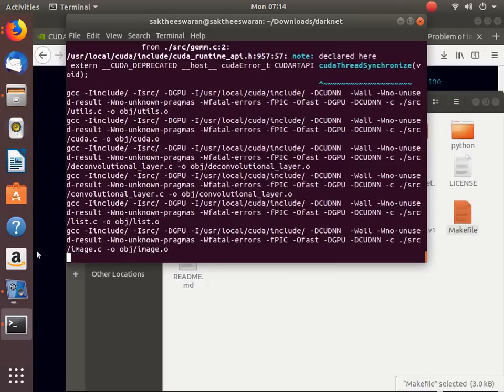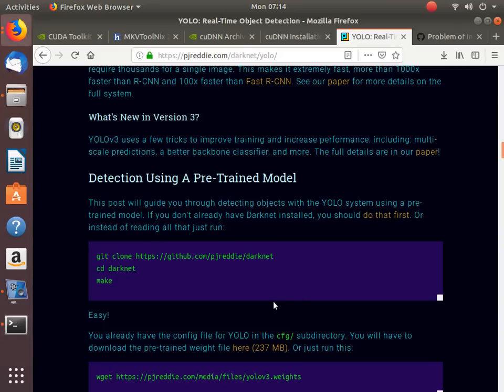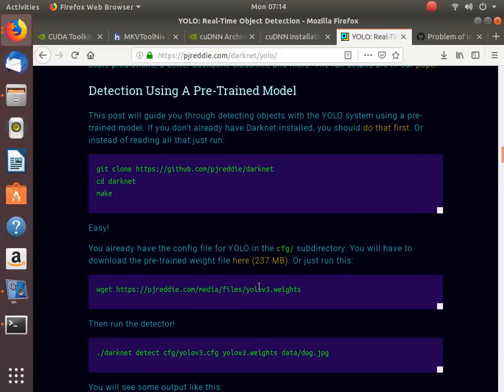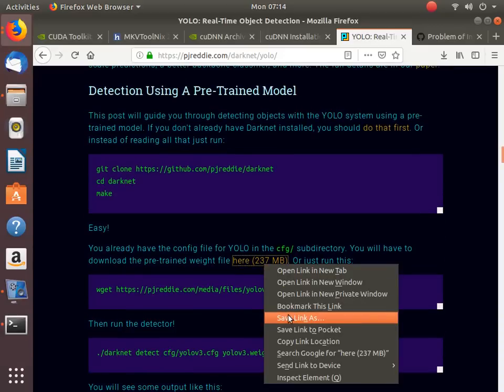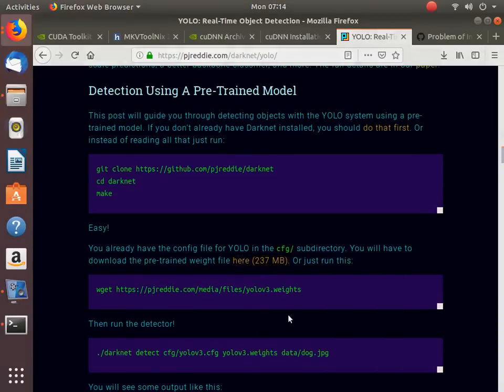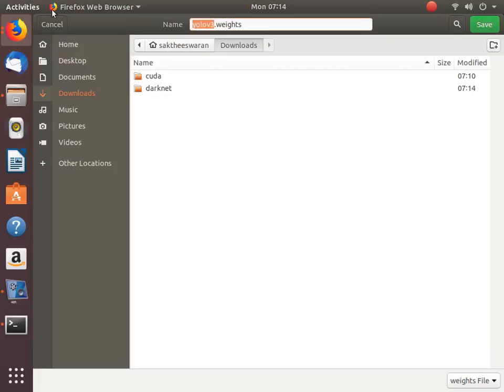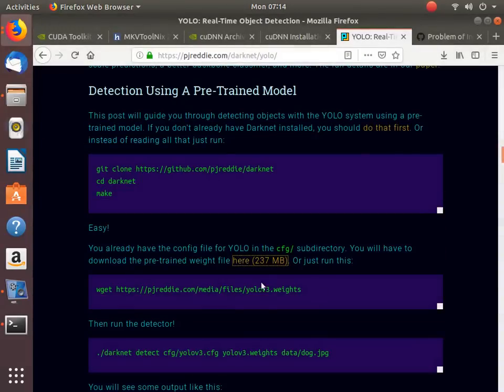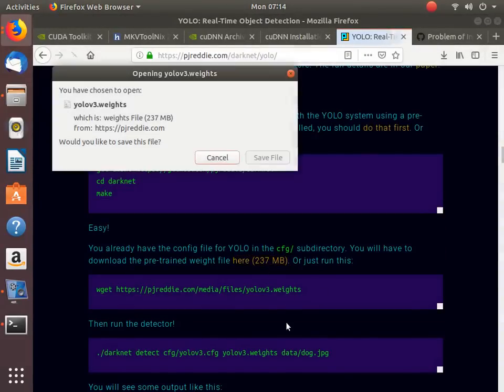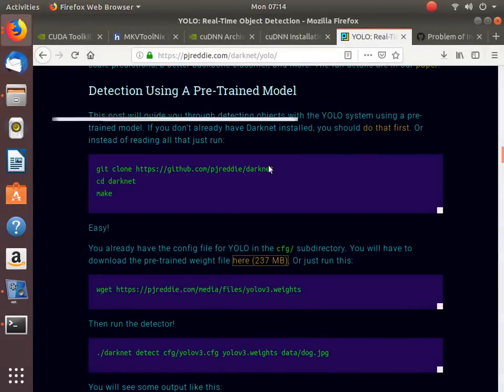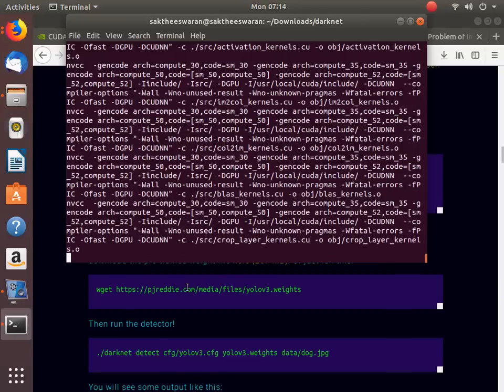So let's download the weight files over here. Save the links. Don't do it like this, sometimes it may get into trouble. So let's download it by clicking. Let it get downloaded. So far so good.